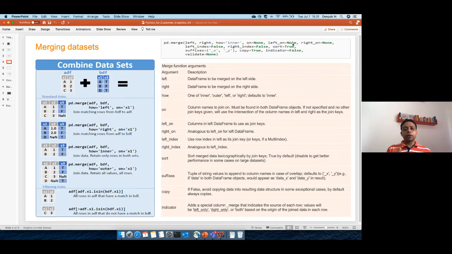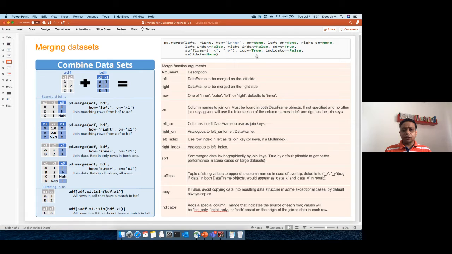Now because we are talking about more than one column, we have to enclose them in a list. So in square brackets, you will write employee ID and location. Similarly for right, whatever the names are, let's say it is ID and country. So you will write ID and country in a list. That's how you will say it.